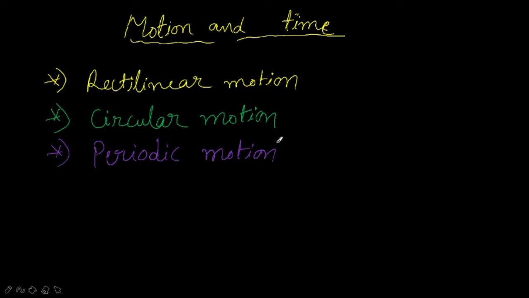Whenever you are seeing vehicles moving on a straight road, if any car overtakes another car, we will say that car is moving faster. How? Because the distance covered by that car is more in the short time. Clear? So then we will say that the car is moving faster.